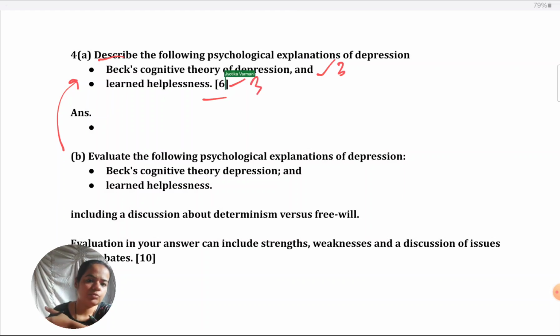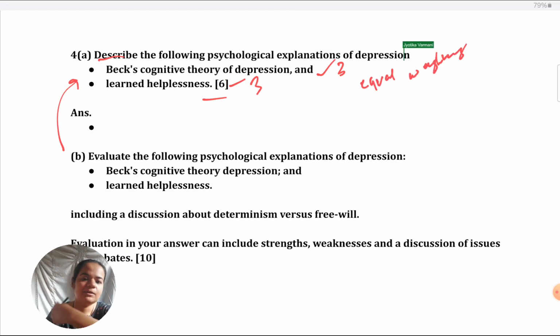They can't give you more than 2 topics together because it will become too much for 6 marks. So think of it as Beck's depression theory, you need to justify for 3, and learned helplessness, you need to justify for 3. Now, considering that these are the marks distribution, you need to write your answer, meaning give equal weightage to both.